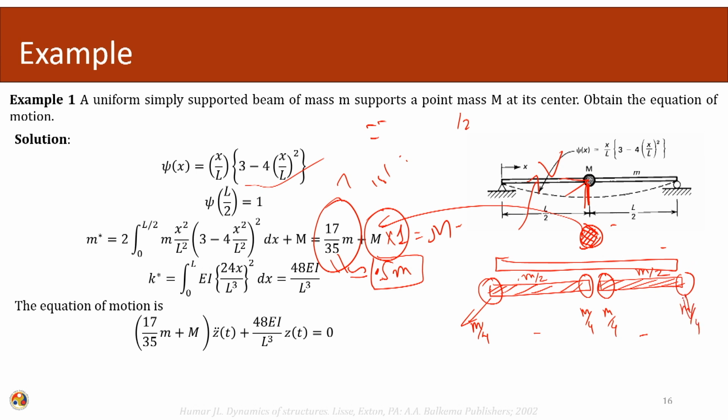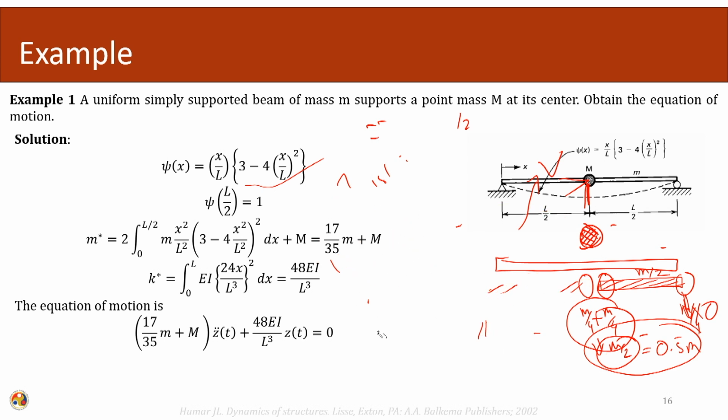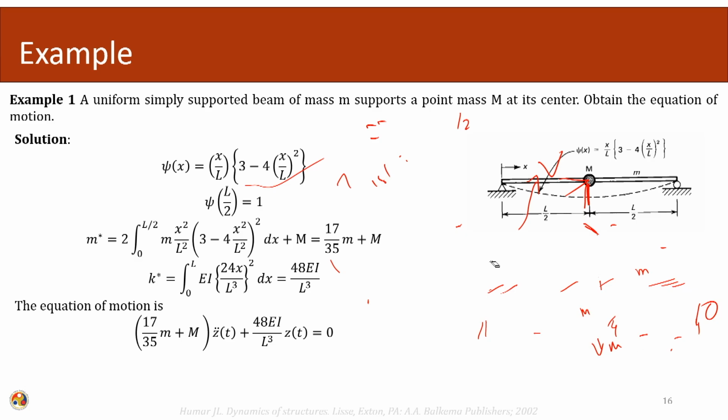At the ends the contribution of this mass will be 0, and at the center the contribution is m divided by 2, that is 0.5 m. So, using this approximation also we can write it down. This is slightly less than 0.5, approximately 0.48, and this is approximately 0.5, and remember all these things are approximations. So, here we are approximating the equivalent mass. This is m star or m equivalent.